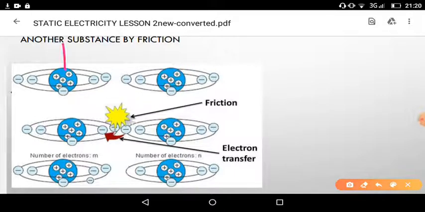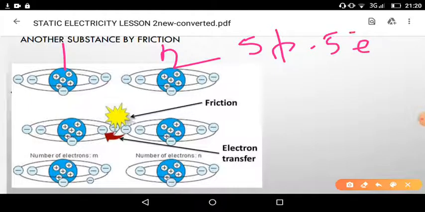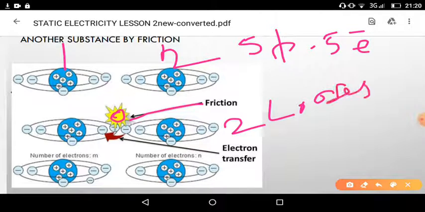Both substances 1 and 2 have 5 protons and 5 electrons, which means they are neutral. Now friction by rubbing takes place. A small amount of heat is produced. Then the second substance loses an electron. One electron is transferred from the second substance to the first substance.